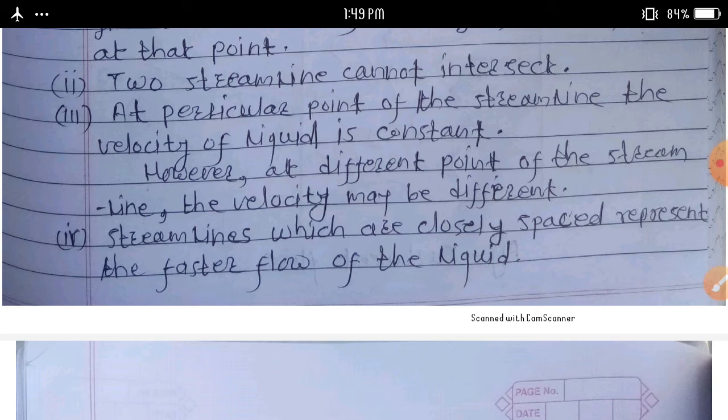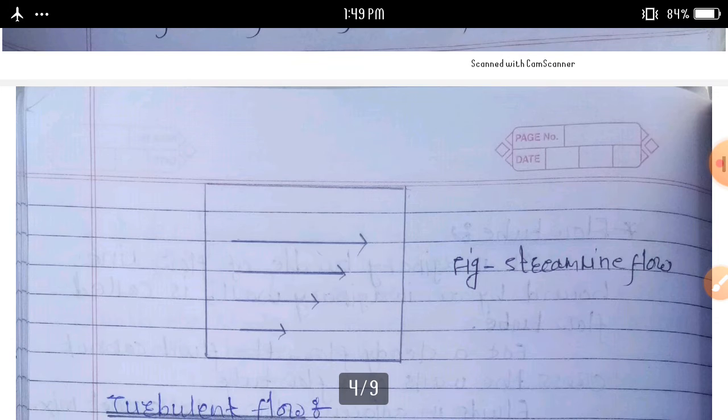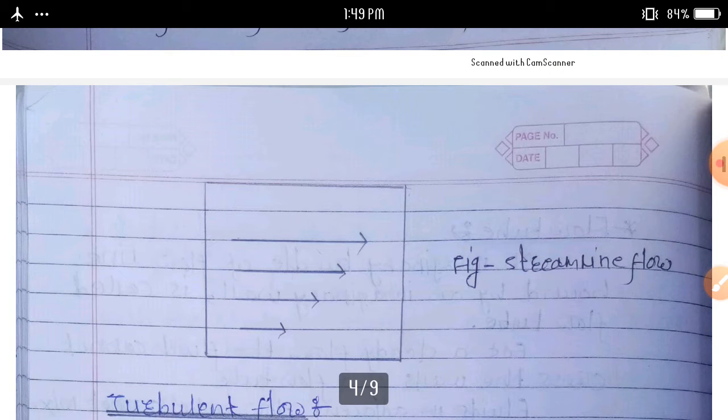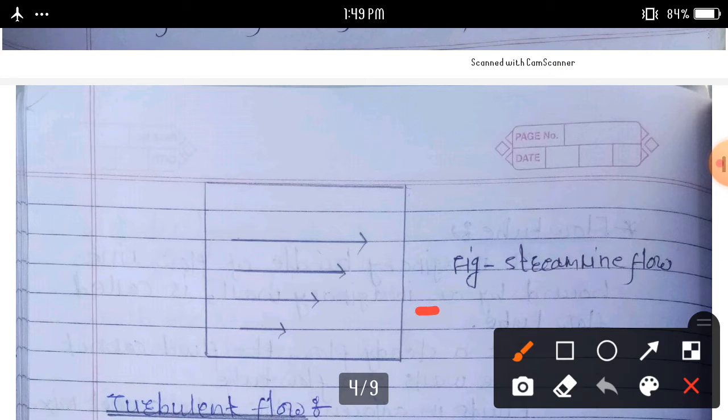Next flow is turbulent flow. Another type of flow is turbulent flow. Here streamline flow is shown in this figure. This is a streamline flow.